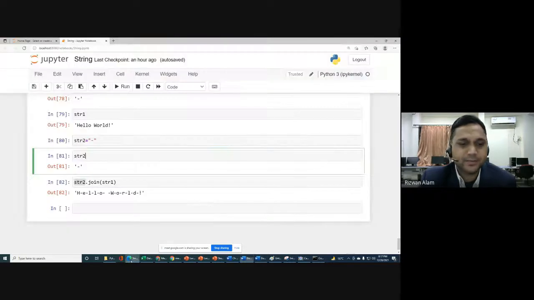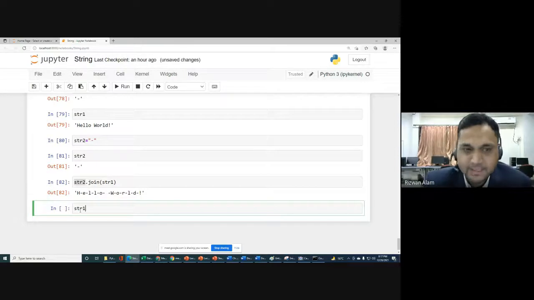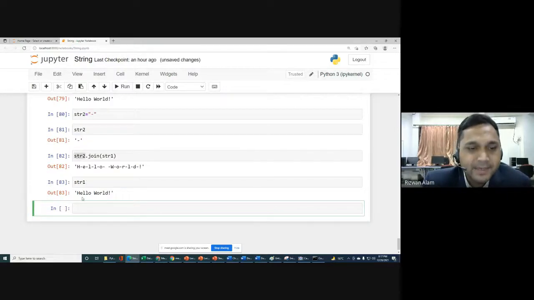So let me show you one thing. If you have str1 and here h is capital, w is capital, but if you write str1 dot capitalize, then the question is that this h will be capitalized and the other characters will already be in lowercase. So will this w be in lowercase or in uppercase?